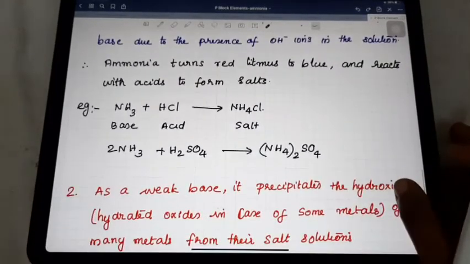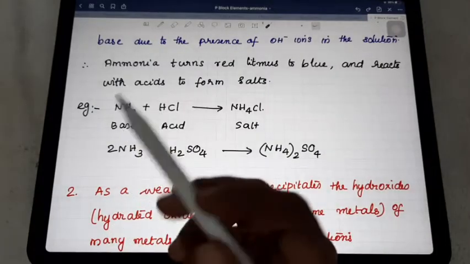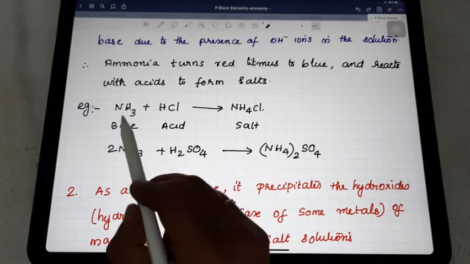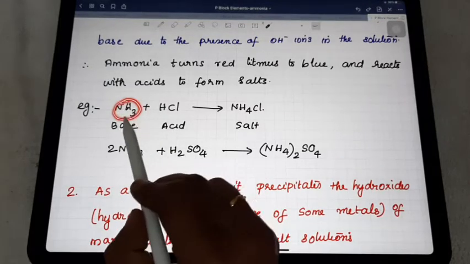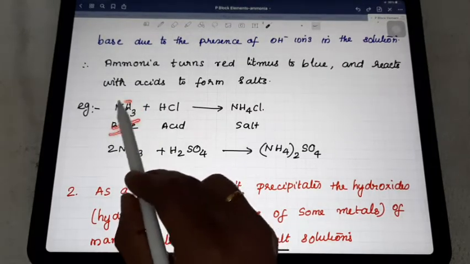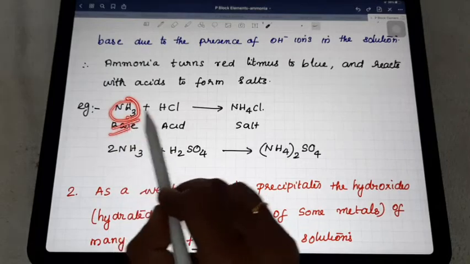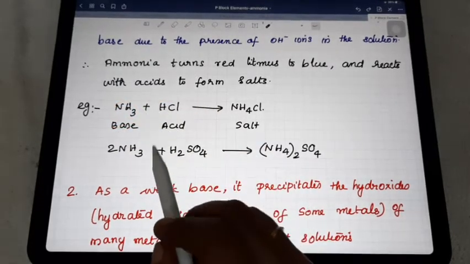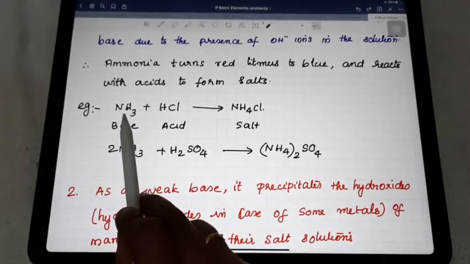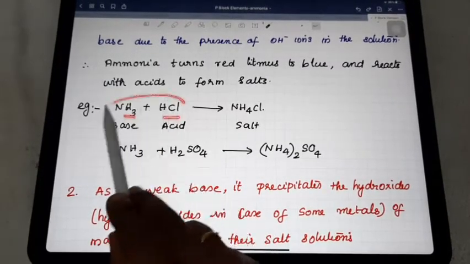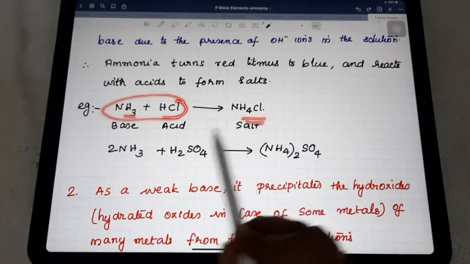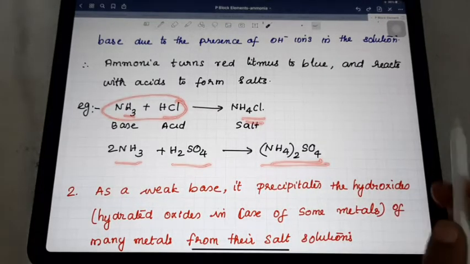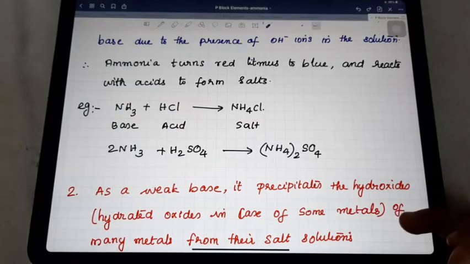Then how is it forming salts? We said that ammonia is a base. So when ammonia reacts with an acid, you know that the acid plus base combination results in a salt. So ammonia plus HCl results in NH4Cl, which is a salt, and ammonia plus H2SO4 results in ammonium sulfate, also a salt. So salt formation is possible.